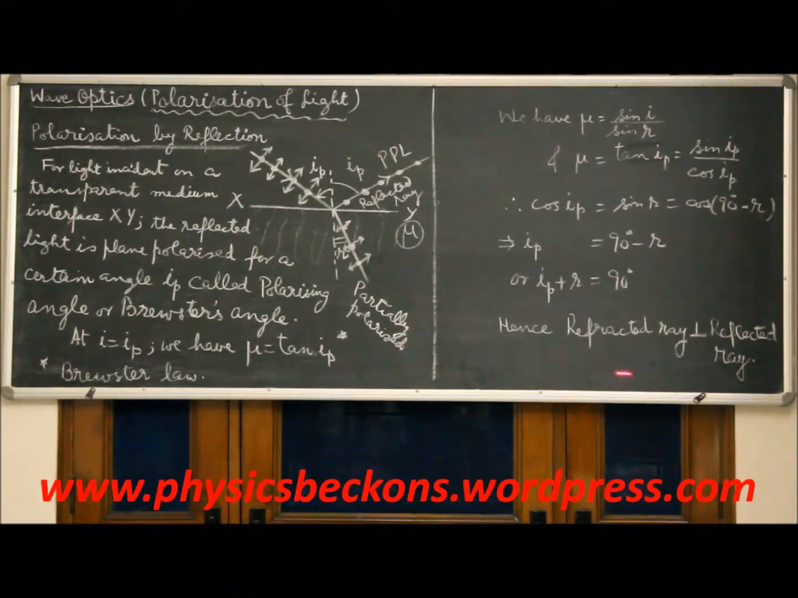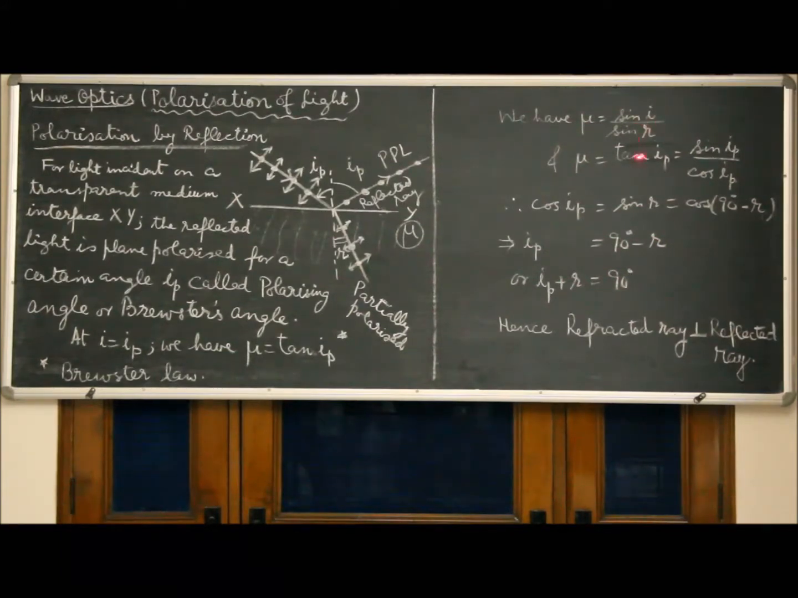Conversely, if we start from this result at polarization, we can get Brewster's law, because if reflected ray and refracted ray are normal, it implies IP plus R equal to 90, IP equal to 90 minus R, or R equal to 90 minus IP. Mu is equal to sin I over sin R, which means sin I over cos I equal to tangent IP. That is, it leads us to Brewster's law.